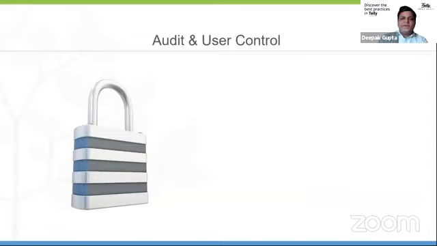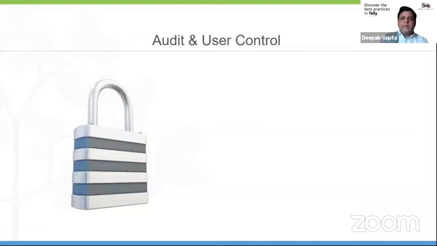To start, the first topic we are going to cover is the audit and user control. So we all know that Tally is very simple and very flexible, and sometimes we are misled by the statement that it is not secure. That means anybody can edit the data, anybody can delete a transaction, and we will not be able to know who had deleted or who had created. Also, if we have multiple users and we want to analyze how many transactions each user has done, or what kind of masters they have created or altered, all those analyses are required with an ERP application, which is a feature of security.